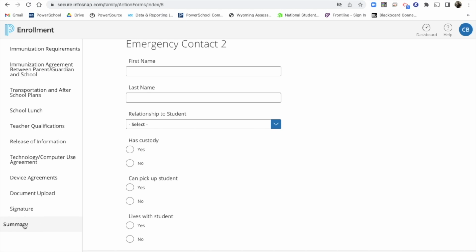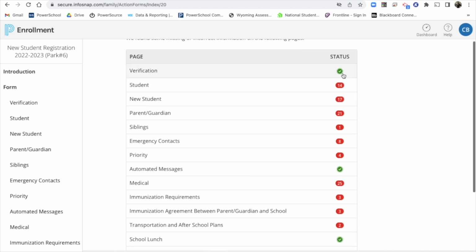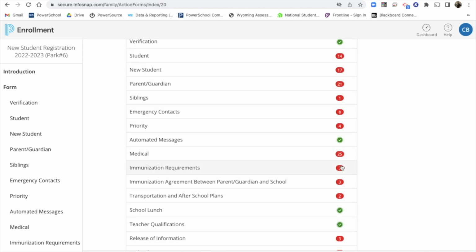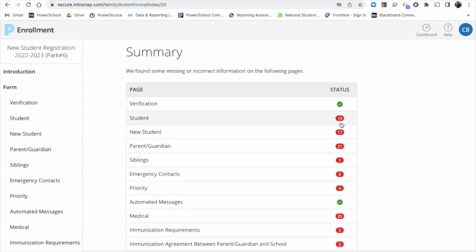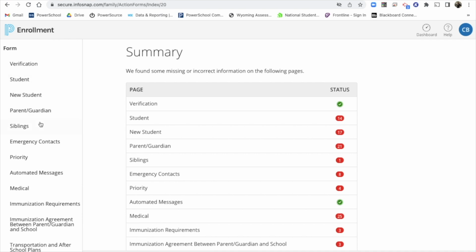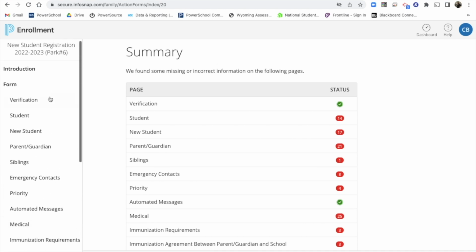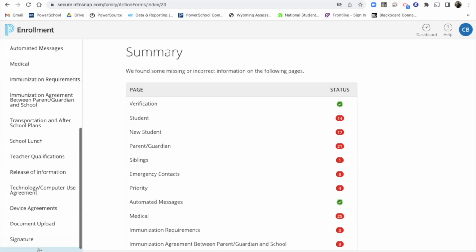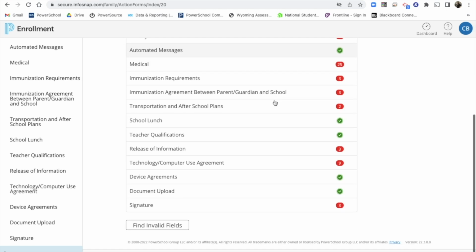The last tip I want to give you is the summary to help you navigate. The summary will identify for you the pages that have errors. So if it's red, there's an error and you need to go fix it before you can submit. See, the submit is grayed out on my page right now because I can't submit until all of these red fields are fixed. You can click on these and it will take you back to that page to fix it, or you can click over here. I would recommend using the sidebar a lot to go back to the page and then go back to the summary instead of clicking next through every single page. But you're going to have to go back and fix everything before you can submit.